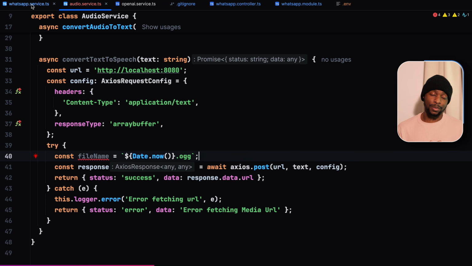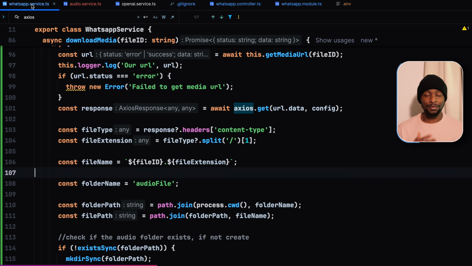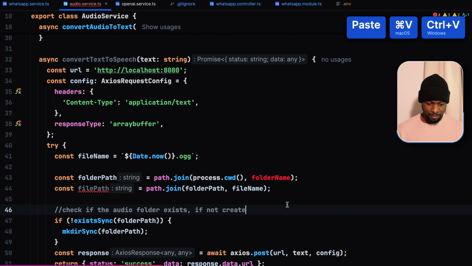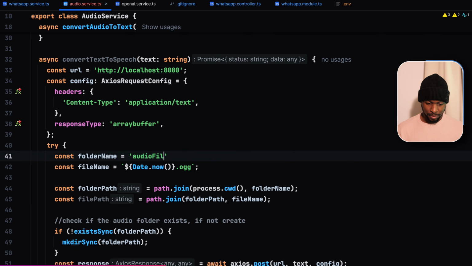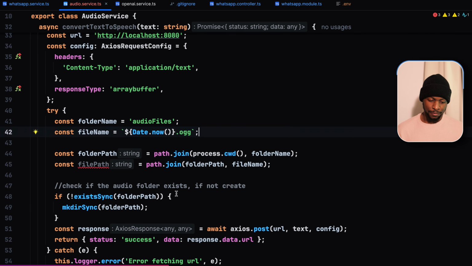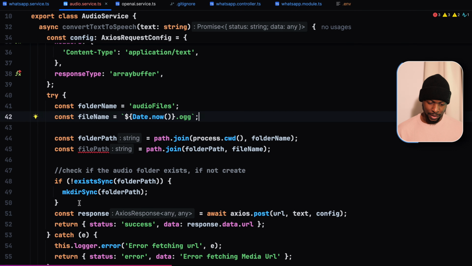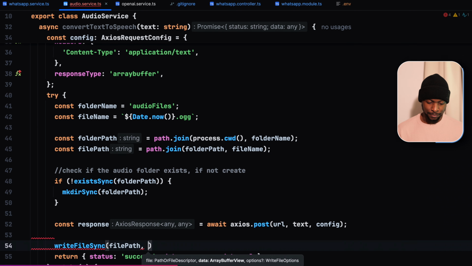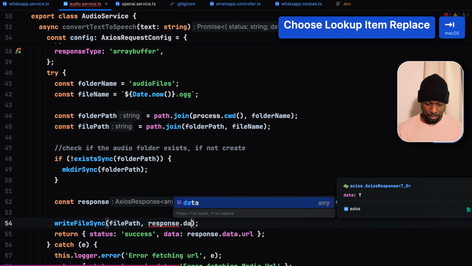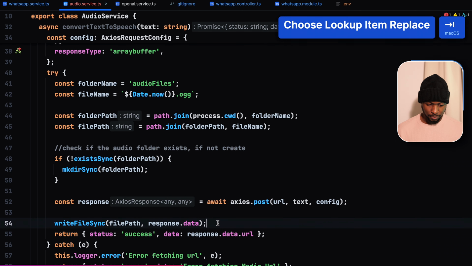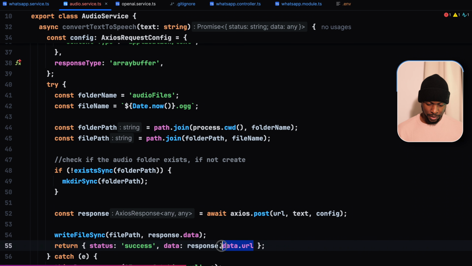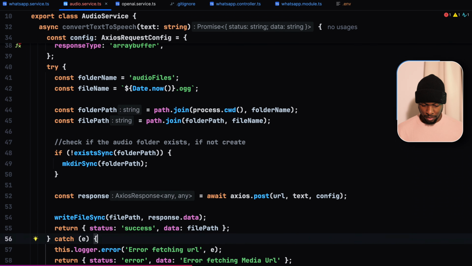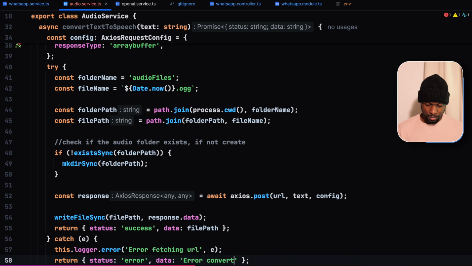To make our project robust, let's just check again if the audio files folder doesn't exist. So let us copy this code and paste it. Constant folder name, audio files. Then if the folder doesn't exist, we create it. Then we use writeFileSync to save our audio file. Data is response.data. And here we just return the file path. Let's change the error message. Error converting text to speech.